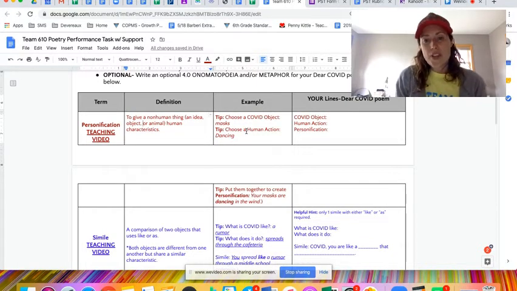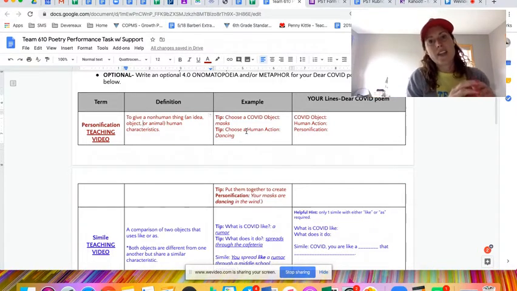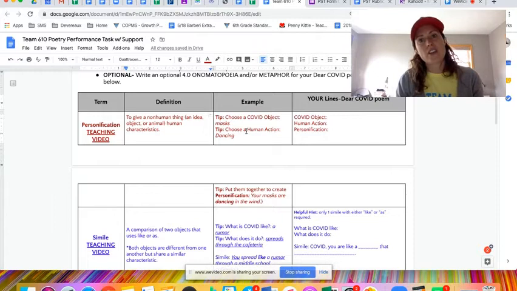So you would choose the object, then choose the action. So if it was like lungs fighting for breath, for example, the lungs are not actually fighting, but they are working toward that. So that's how you would turn something that the lungs actually do into personification, by giving them the ability to do something they're not really doing, if that makes sense, okay?